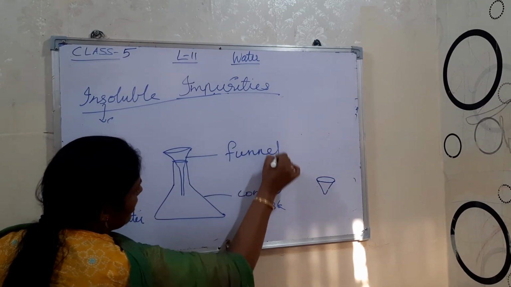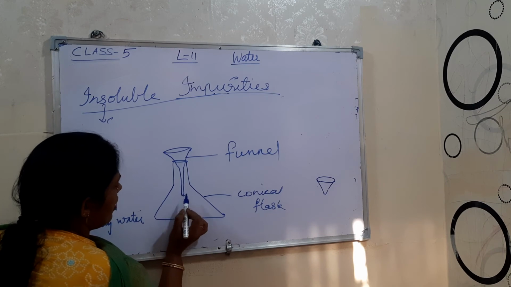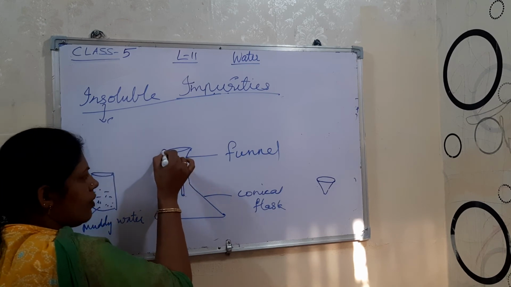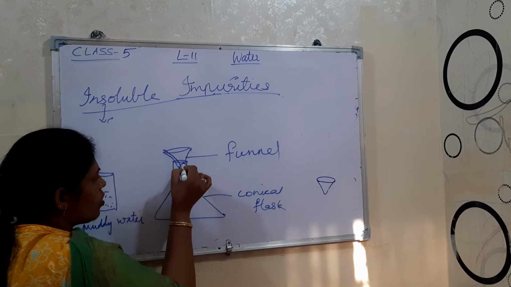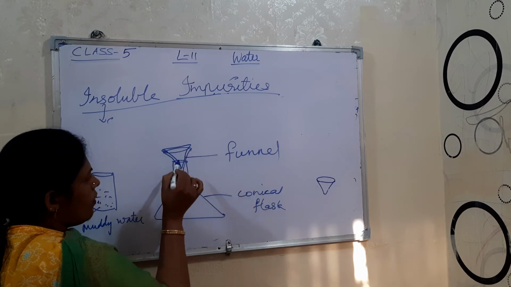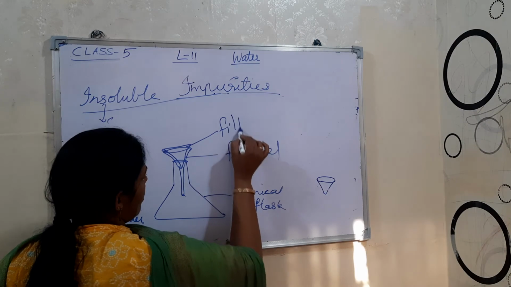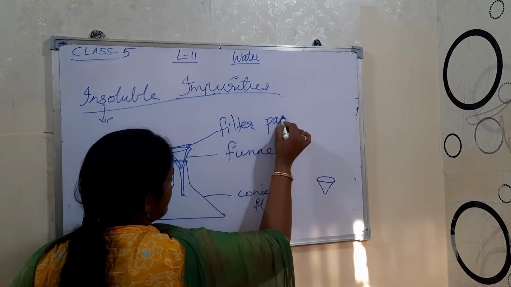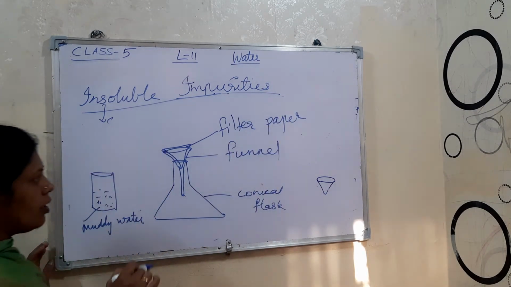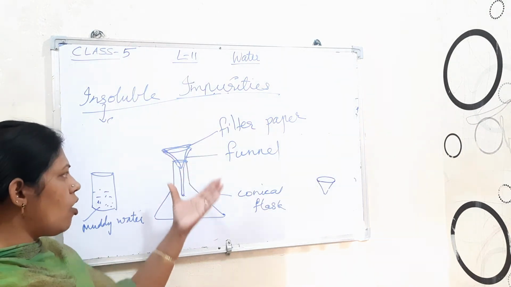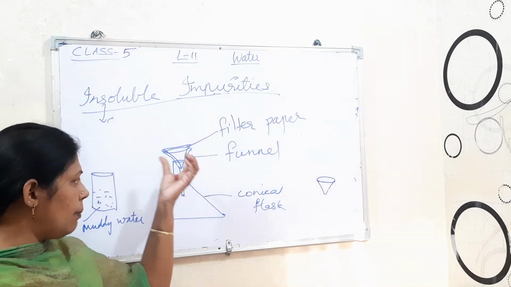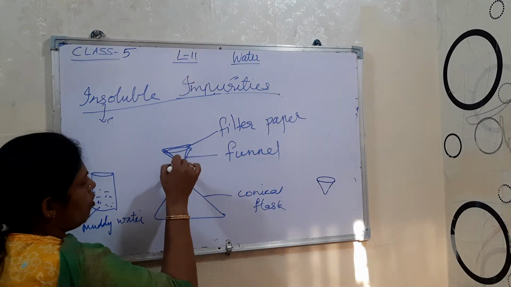to collect the impurities. Okay, then inside again we have to keep a cloth, that means muslin cloth, or we can say the filter paper. Okay, the filter paper acts as a cone, that means a filter. All these impurities will be collected over here.